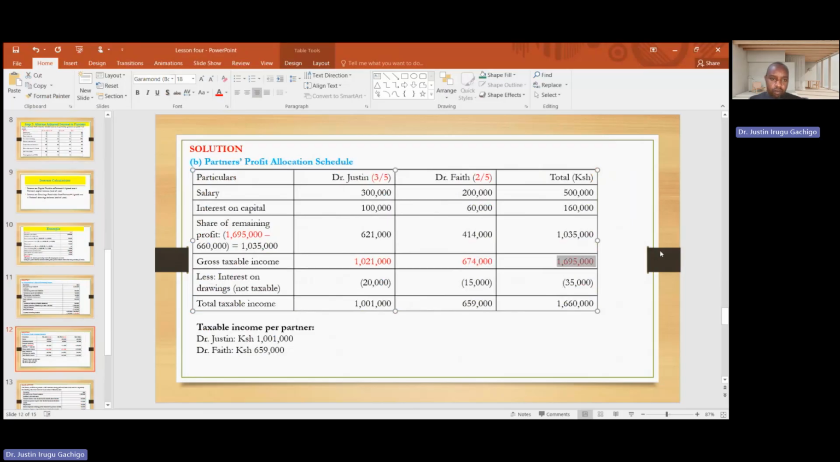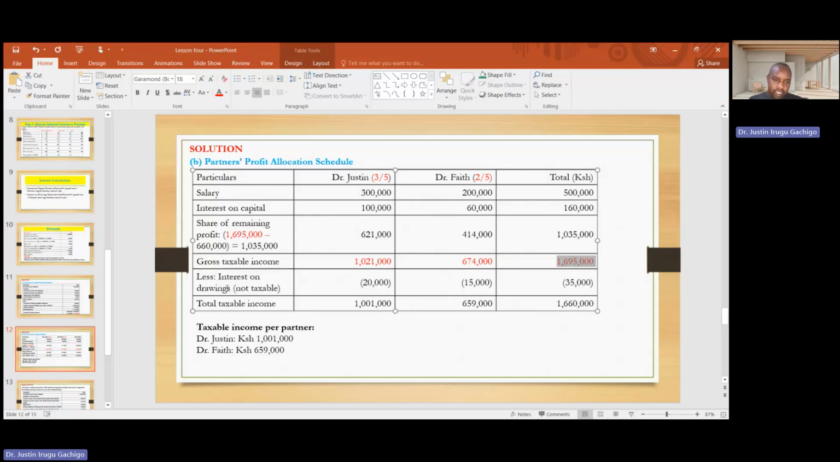So remember, what we are sharing is the profit minus these expenses. The expenses that we are deducting are 300, 100, 260. That is 660, and the remaining is 1035. This 1035, we are going to allocate in this ratio. So 3/5 times this amount, 2/5 times this amount. When you add this and this, this and this, it should give you the profit that was being shared before.